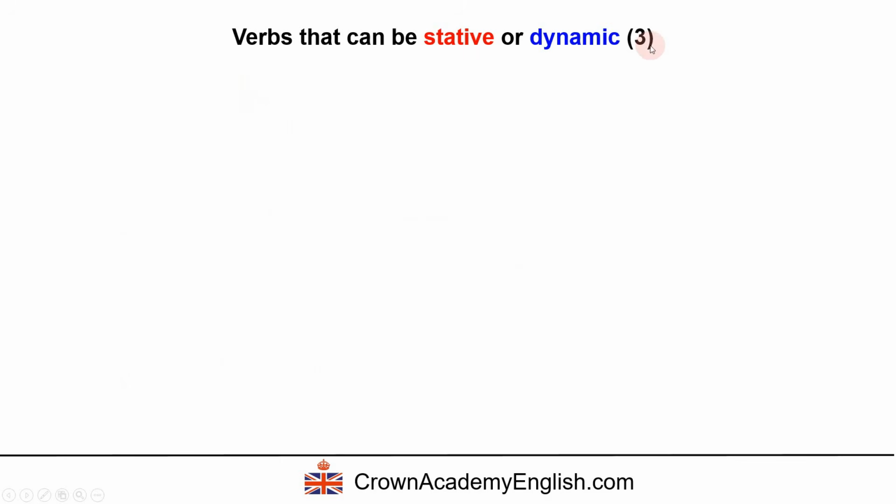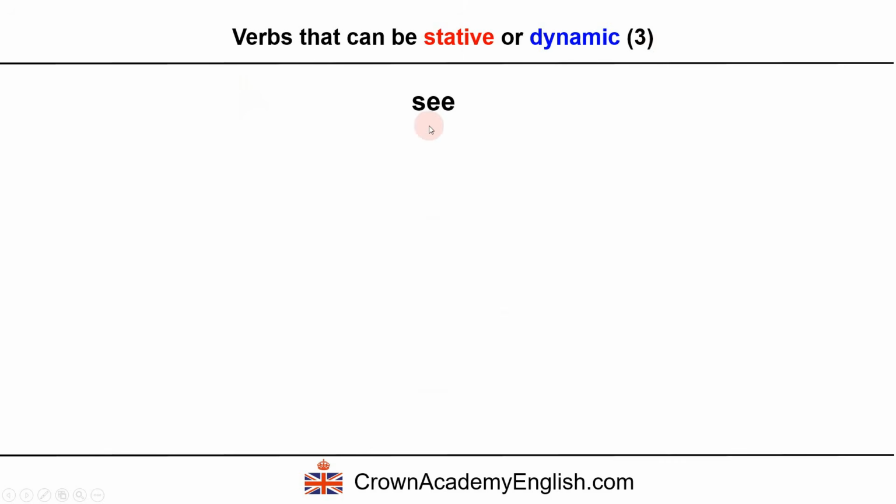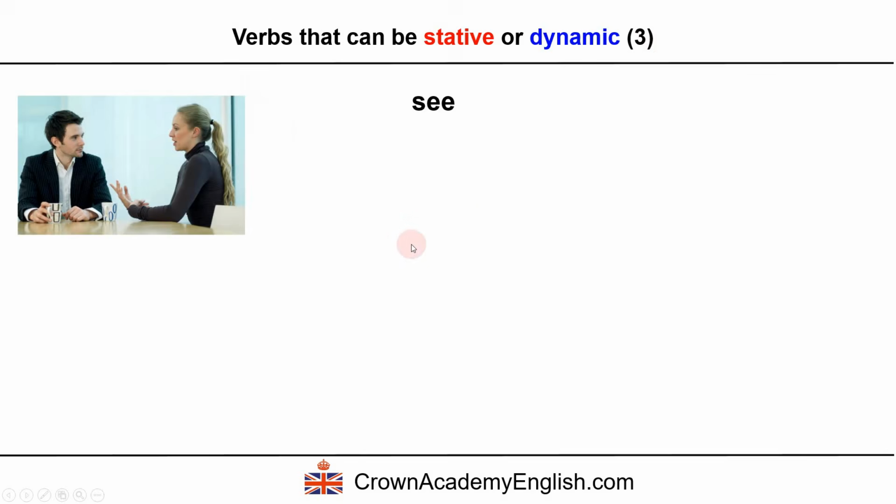Okay, so number 3, the verb see. I see what you mean. And in this context, see in fact means understand. I understand what you mean. And that is a state. So it only has the present simple form.